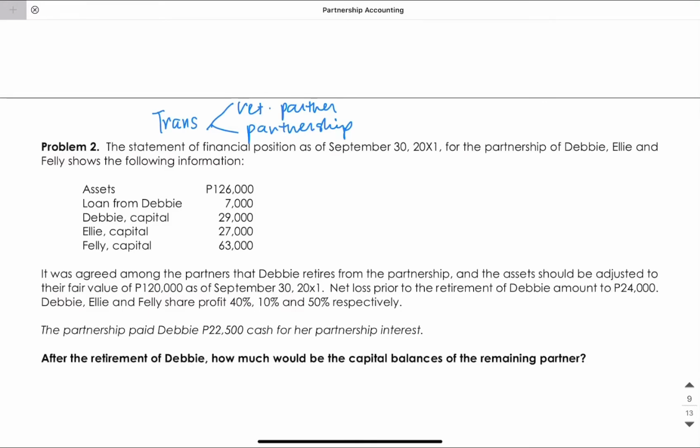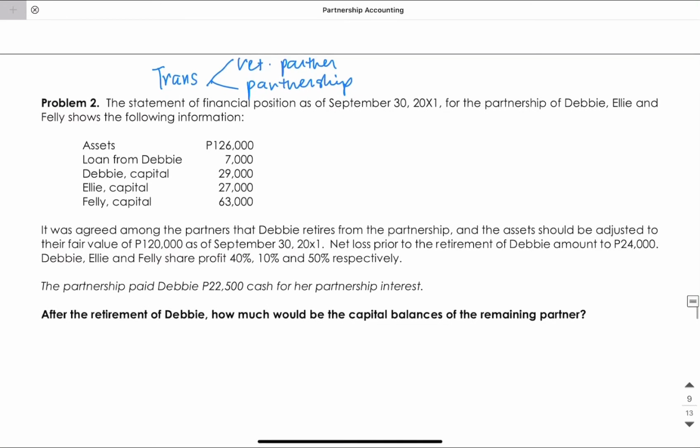Anyway, the statement of financial position as of September 30, 20x1 for the partnership of Debbie, Ellie, and Feli shows the following information. It was agreed among the partners that Debbie retires from the partnership and the assets should be adjusted to their fair value of 120,000 as of September 30, 20x1. Net loss prior to retirement of Debbie amounts to 24,000. Debbie, Ellie, and Feli share profit of 40%, 10%, 50% respectively. The partnership paid Debbie 22,500 cash for her partnership interest.